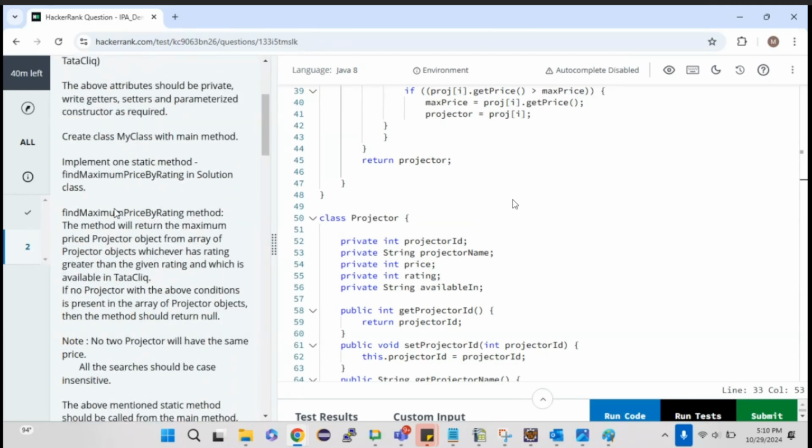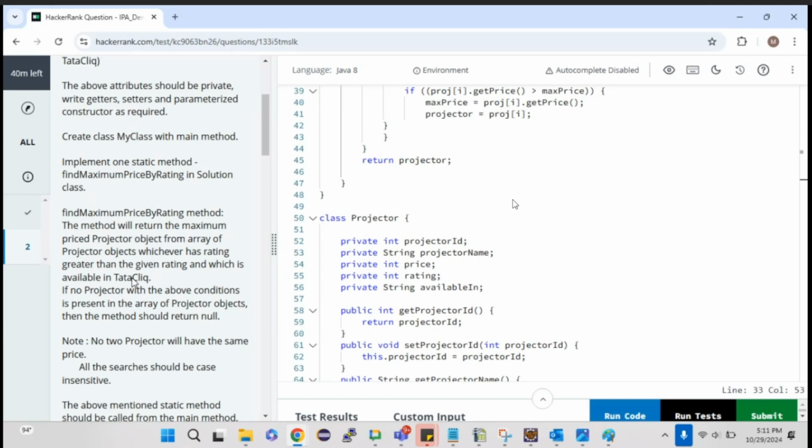Now, what we are going to do? This method will return the maximum priced projector object from an array of projector objects, whichever has a rating greater than the given rating and which is available in Tata Click. As I mentioned, this is an array of objects. It is not like an array of strings or an array of int. It is an array of projector objects.